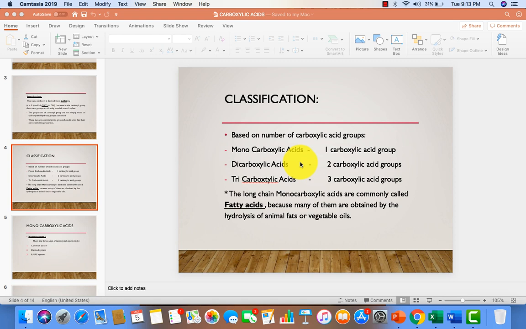Fatty acids. These are the long chain monocarboxylic acids, which are commonly known as the fatty acids, because many of them are obtained by the hydrolysis of animal fats or vegetable oils. So if you take these animal fats or vegetable oils, on hydrolysis you will get these fatty acids. And what is the structure of these fatty acids? These are nothing but the long chain monocarboxylic acids.